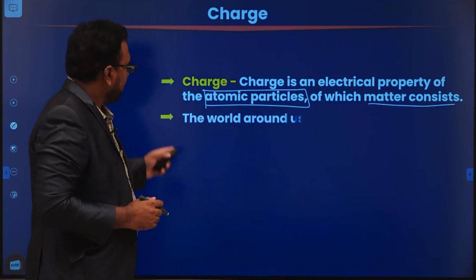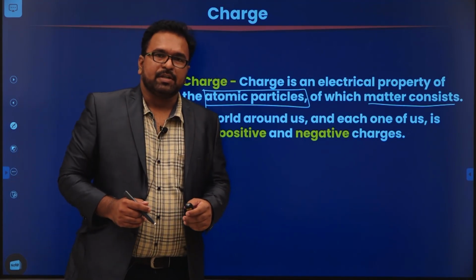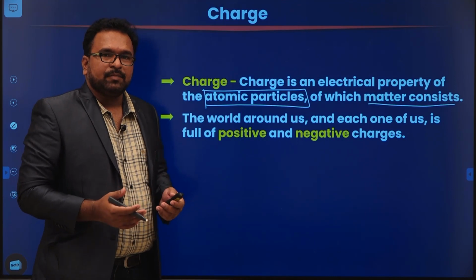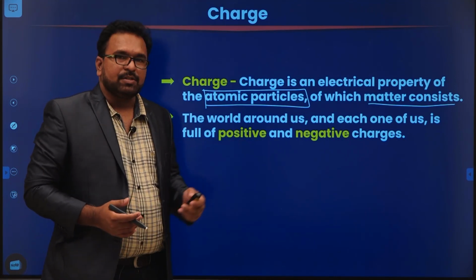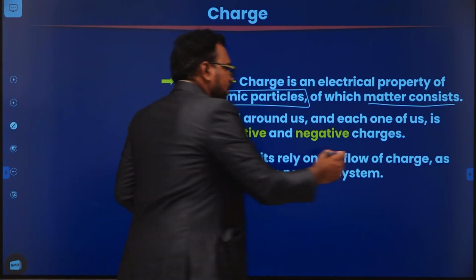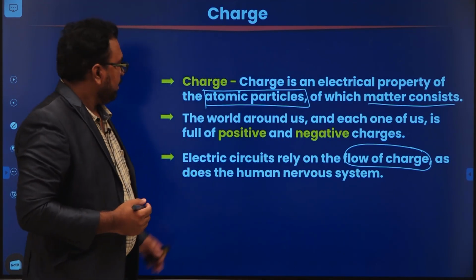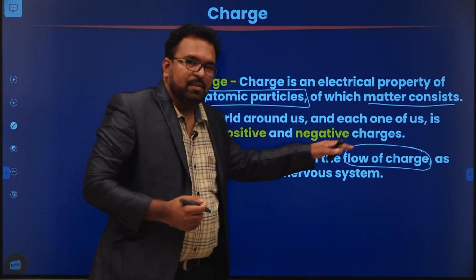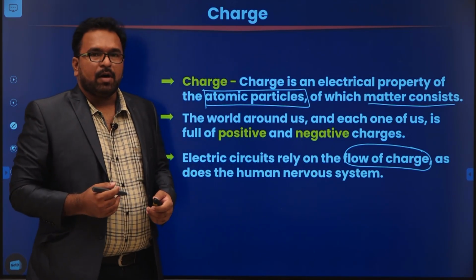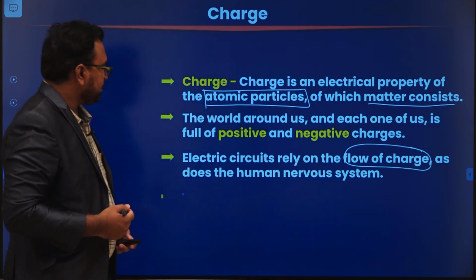Okay. The world around us and each one of us is full of positive and negative charges. The table, chair, chalk piece, duster, everything contains atoms. When there is an atom, we have charges. The electrical circuits mostly rely on the flow of charge, which is nothing but current. Flow of charge is nothing but current. Just like our human nervous system, where the neurons are going to be fired, the electric circuits also rely on the flow of charge.